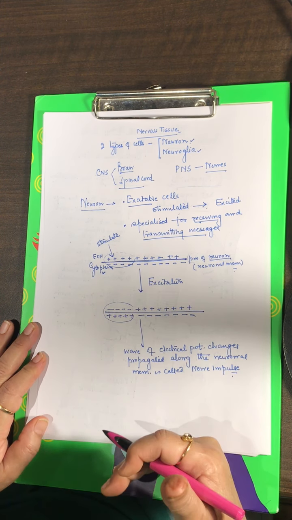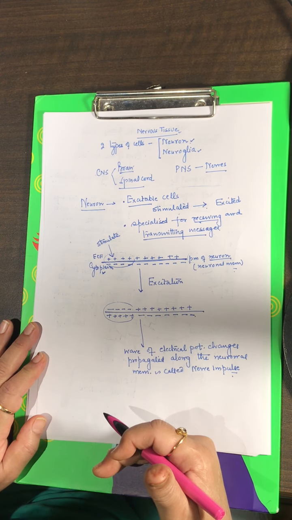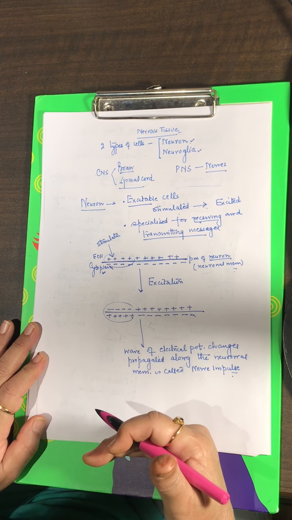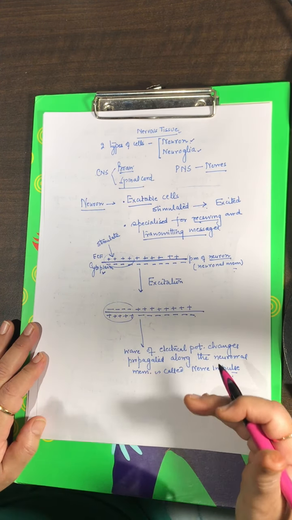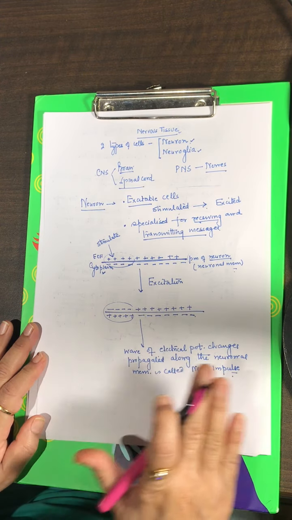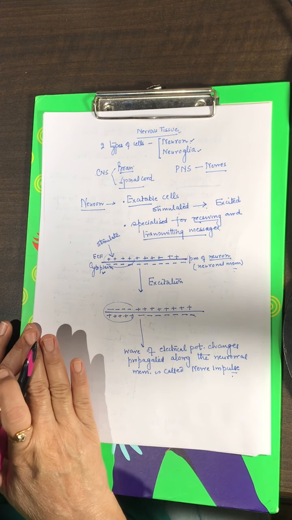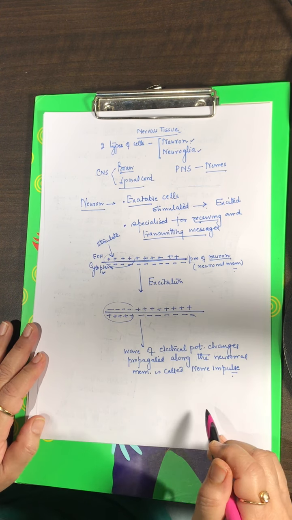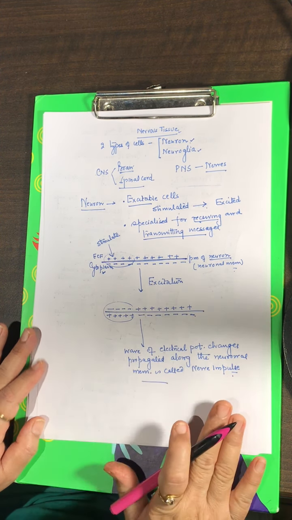The cell is excitable, they get stimulated, right? When they get stimulated, they get excited. At the point of stimulus, the membrane potential will change, and then this change will propagate all along the neuron, and this wave of electrical potential changes is called a nerve impulse, and the message is being carried from the organ to the CNS and back, and that makes the functioning of the nervous system possible, right? So this is how the neurons function.